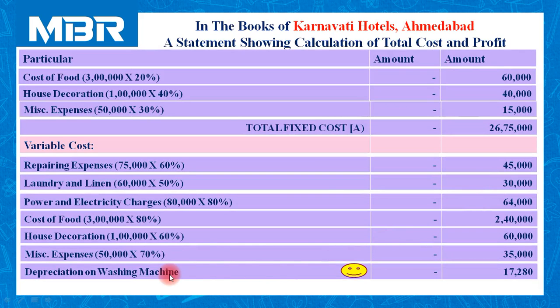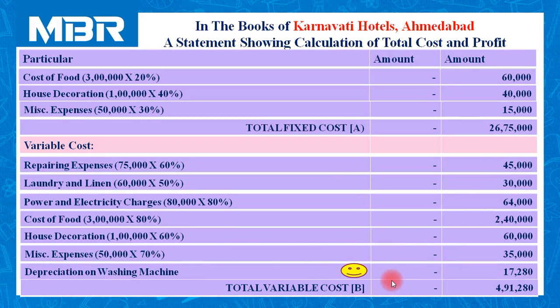So depreciation on washing machine 17,280, and the total variable cost is available to you on your screen.